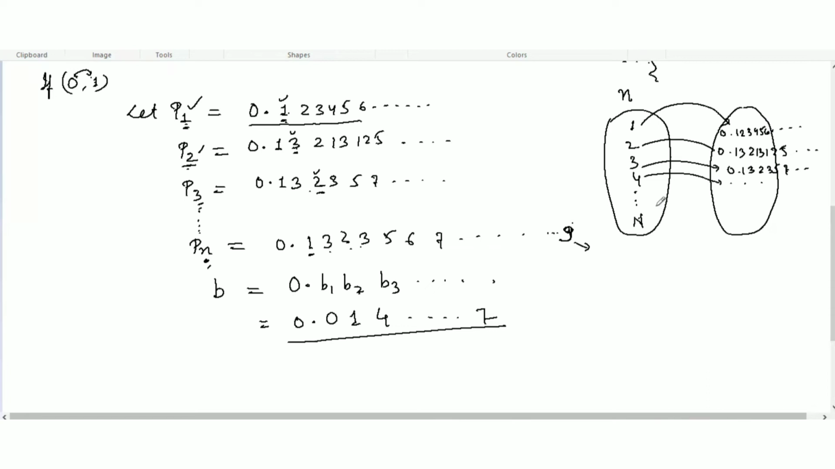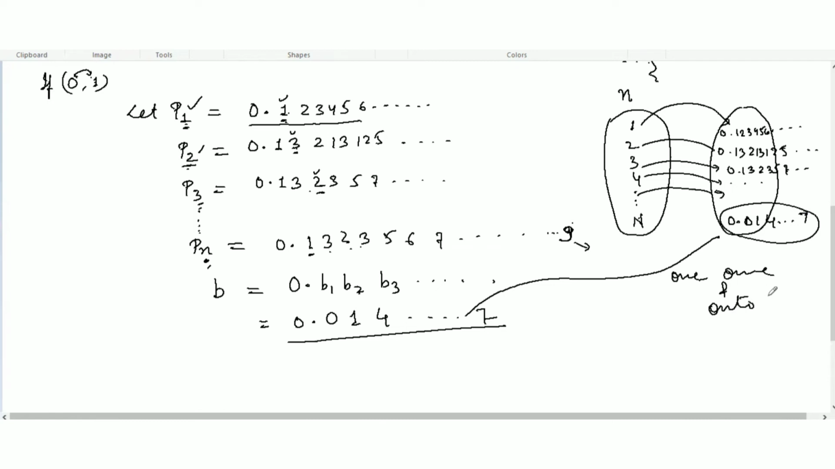But here you can't say the fifth number will be this, the sixth number may be mapped somewhere. But some number will be there, 0.1014...7, which is the number I have made. So some number will be left out. So this is not one-one and onto. We did define the mapping, but we cannot make it one-one and onto. Some element will be left out here.